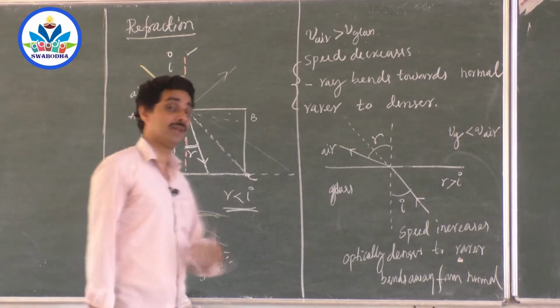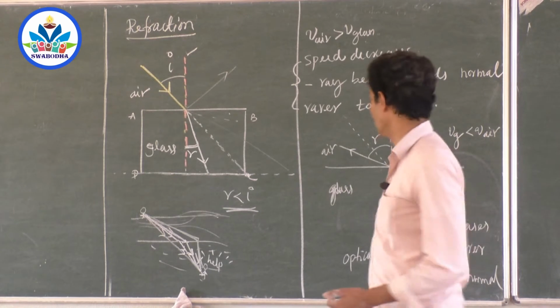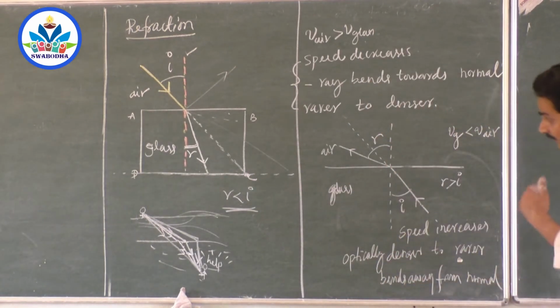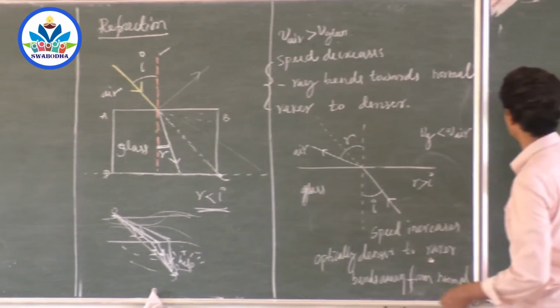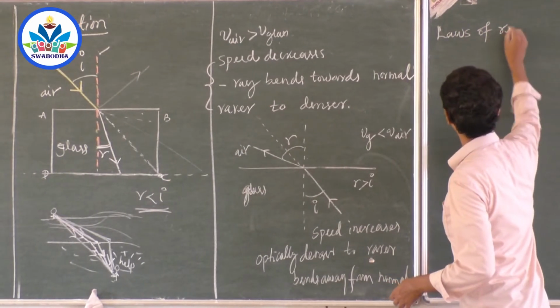So Snell gave an idea using the trigonometric function. We will define the laws of refraction here. When we design the law, we will come to know which path is better. Laws of refraction.